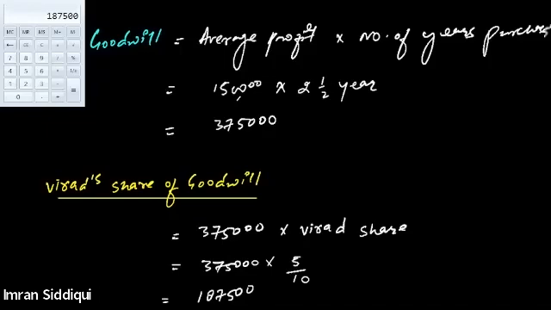And since he is the deceased partner, the share of goodwill needs to be contributed by the gaining partners. That means Vishal and Roma, correct? There were three partners: Virat, Vishal, and Roma. Since Virat is dying, the remaining partners are the gaining partners. They will have to contribute in the gaining ratio, so we will have to determine their gaining ratio first.